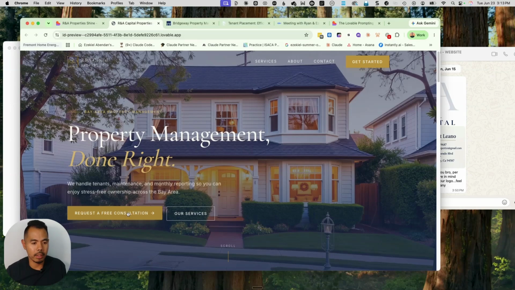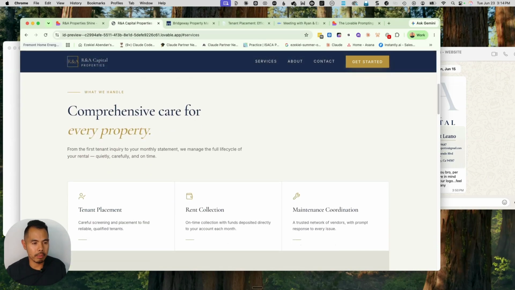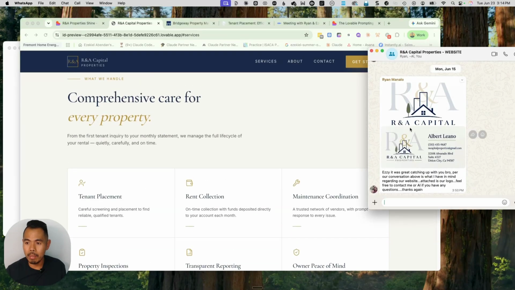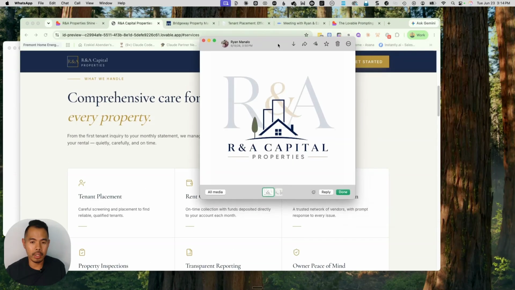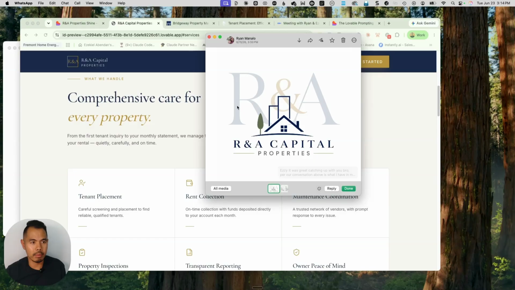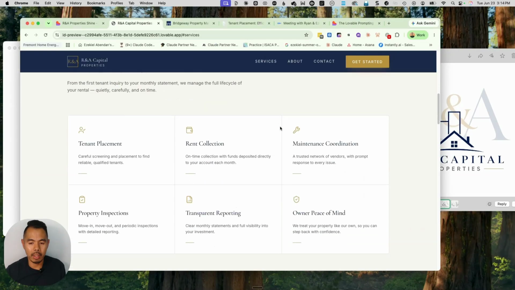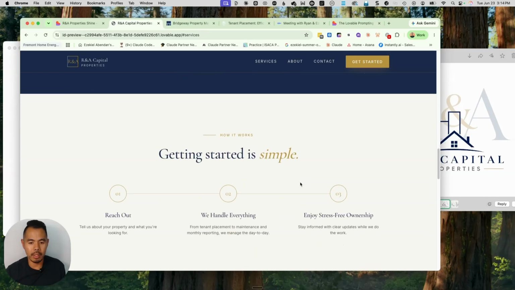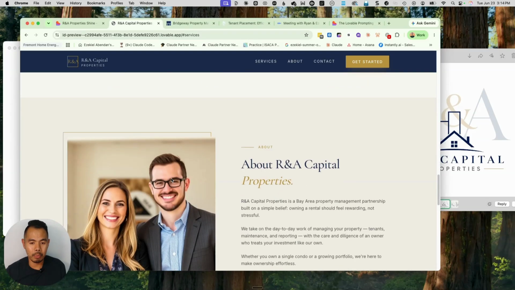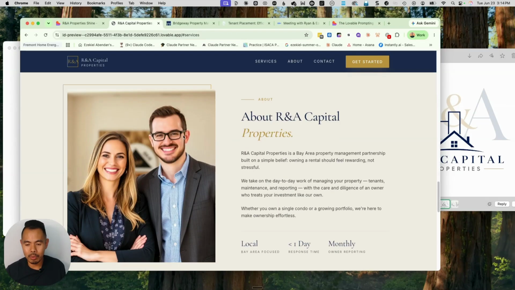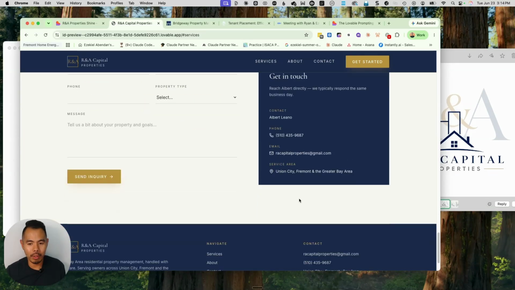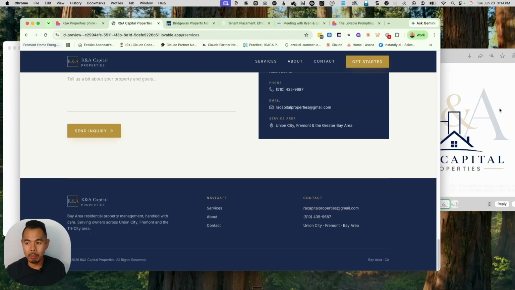It has services: comprehensive care for every property, tenant placement, rent collection, maintenance coordination. If we go back to this one, this is the picture that they sent to us, right? It matches. That's really cool. Peace of mind, the RNA difference, local, responsive, systems and scale, getting started, reach out. This is pretty much good to go. This one right here, we can just replace with their picture. It tells about your property, there's a form right here, and there's the contact information from the business card that they gave to us. That's pretty much good to go.